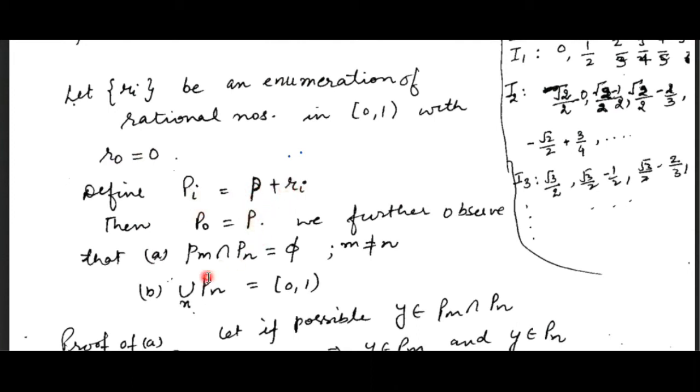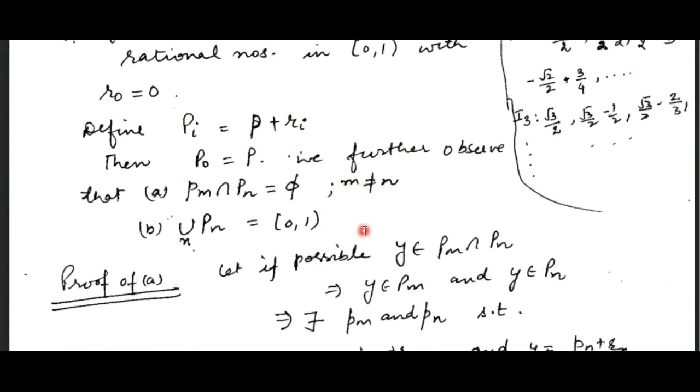So what we observe is that the intersection of Pn and Pm should be empty whenever m is not equal to n. Now why is this? Let's suppose this is non-empty. It means at least one element belongs to their intersection. It means y belongs to Pm as well as Pn.